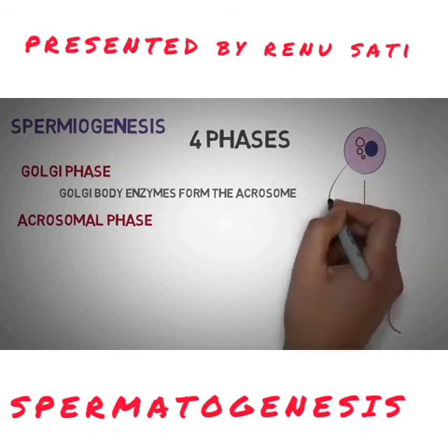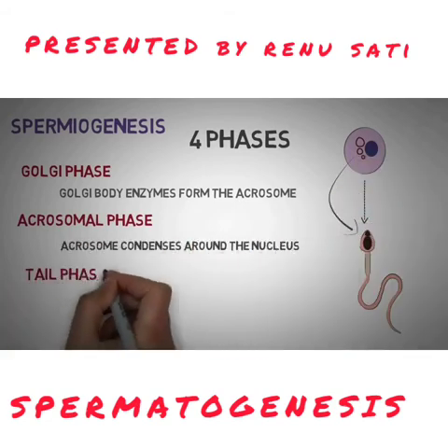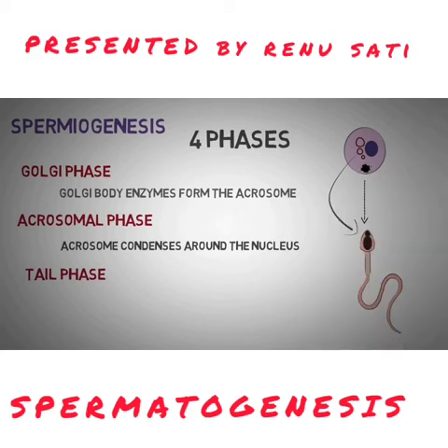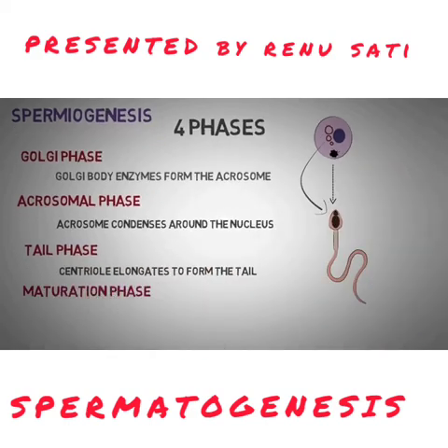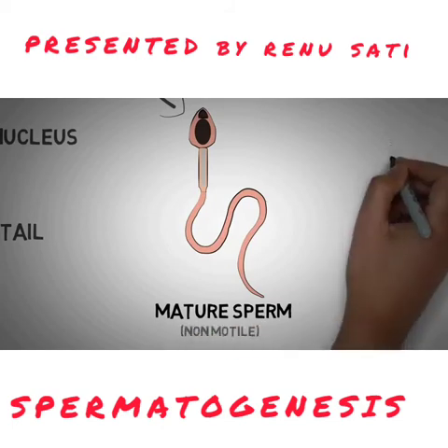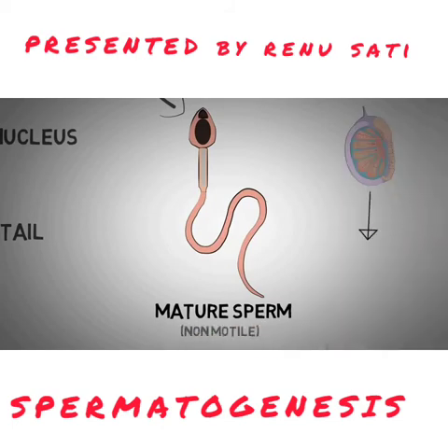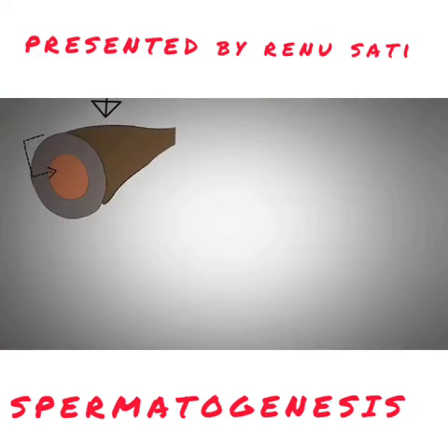These enzymes are present in the acrosomes and this is known as the acrosomal phase, and it forms a cap-like structure just above the nucleus. Then comes the formation of the tail phase by the centrioles, and the maturation phase where the excess of the cytoplasm is lost, and still the sperm which is being formed is non-motile. It becomes motile only when it reaches the epididymis where it is being stored.